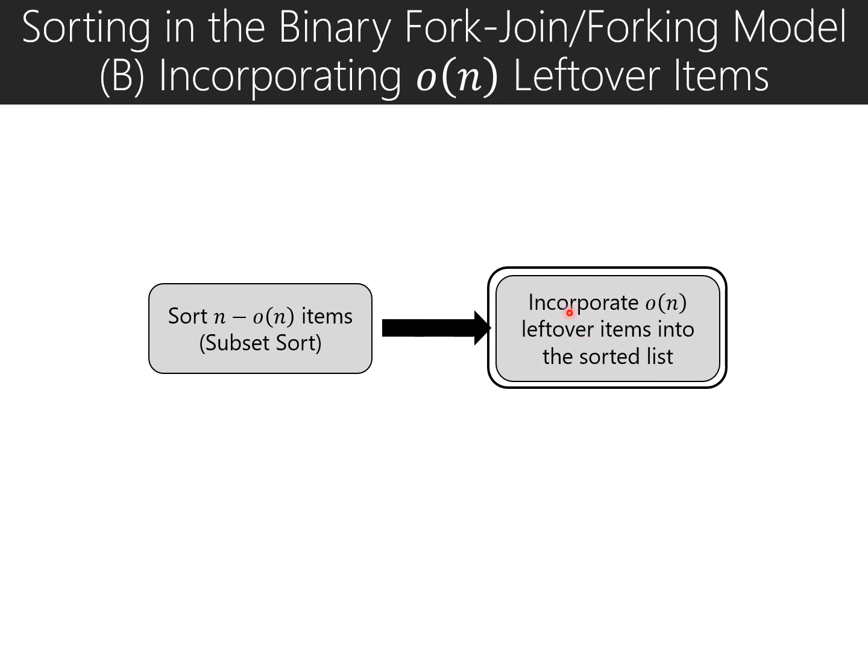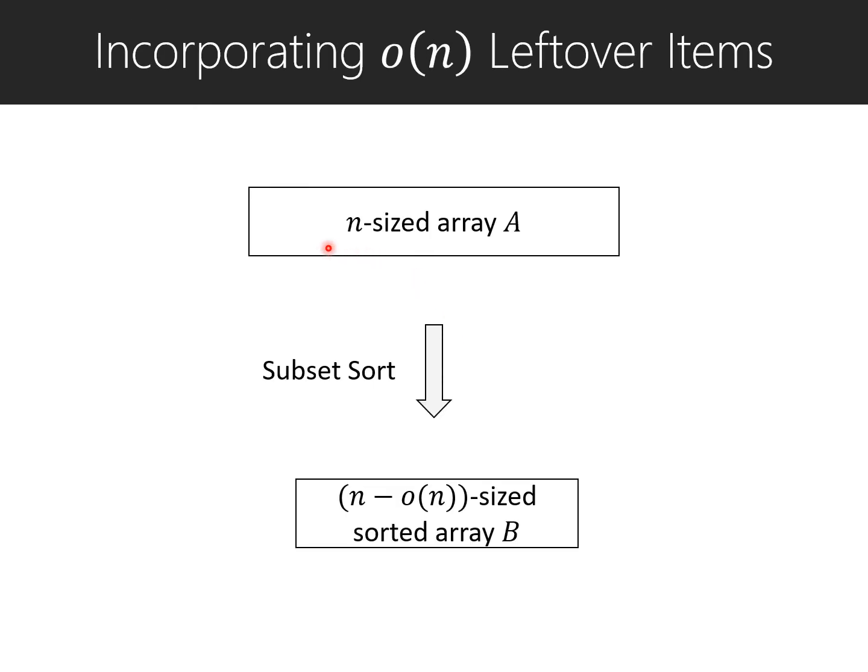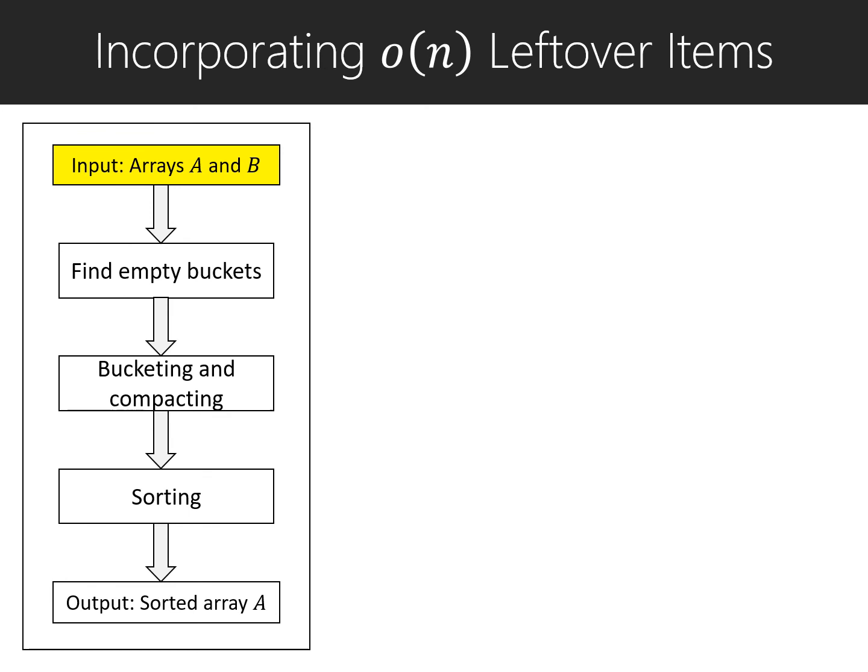We now come to the second stage of our algorithm, where we incorporate the leftover o(n) items with the already sorted list. Recall that our original input was array A of size n, and after doing subset sort, we sorted almost all the items except o(n) items left over. We call the sorted list of size n minus o(n) array B. To incorporate the o(n) leftover items, we start with two input arrays. The first one, A, is the original input array, and the second, B, is the one that we get as output from subset sort. We now describe the steps that we use to incorporate the o(n) leftover items as follows.